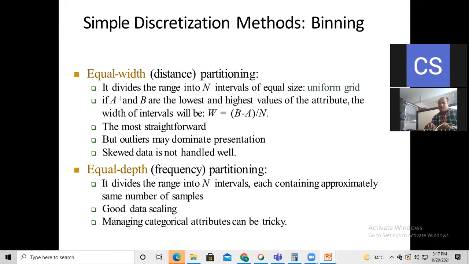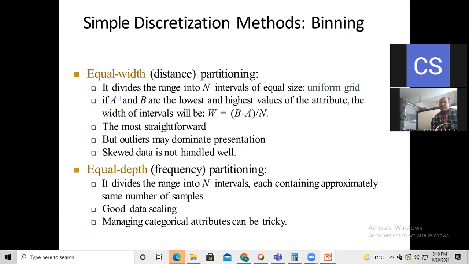Then how are we going to calculate the width for the given attributes here? The width is w equal to b minus a. So what are b and a? The a is nothing but the highest value, and the b is nothing but the lowest value. So, the highest minus lowest, divided by n.